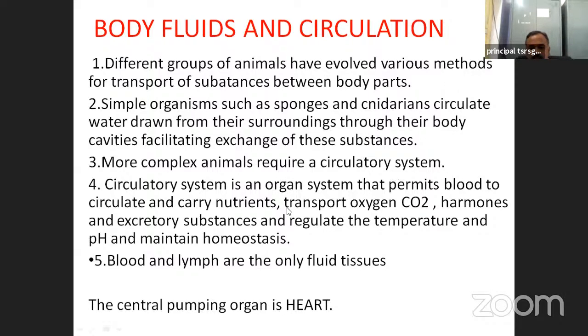Next, it transports oxygen from lungs to cells, and carbon dioxide from the cells or tissues to the lungs or respiratory organs. Next, the hormones. The hormones are secreted into the blood and transported to target organs or target tissues.